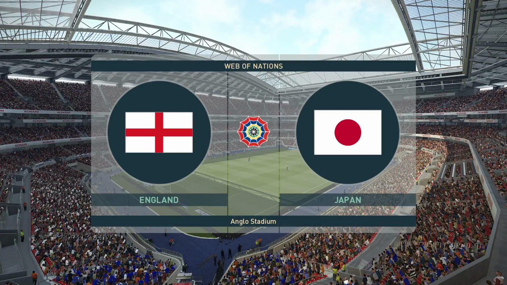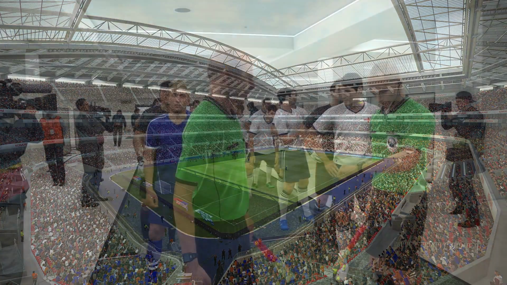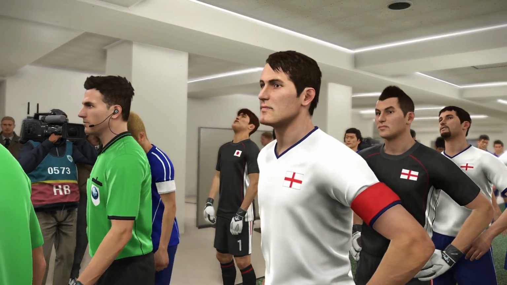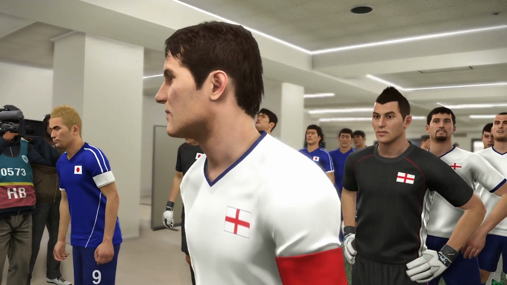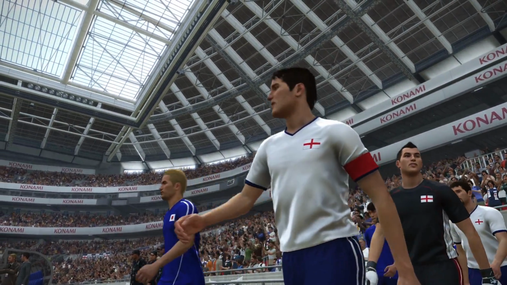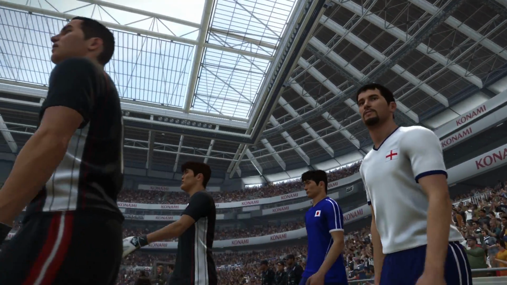It's England against Japan here in the Web of Nations Premier League. It's week 16 of our 2019-2020 season. It's the only place in the world where you can see 20 countries take part in a full soccer league season.